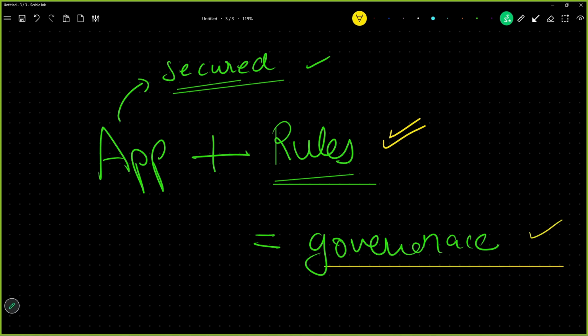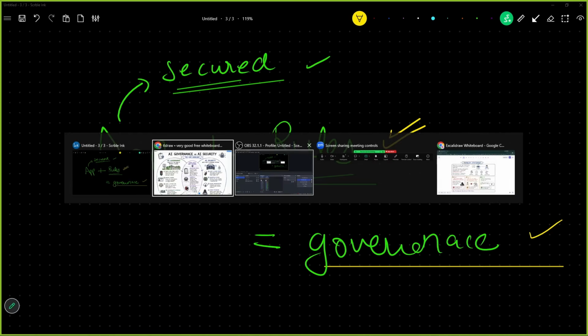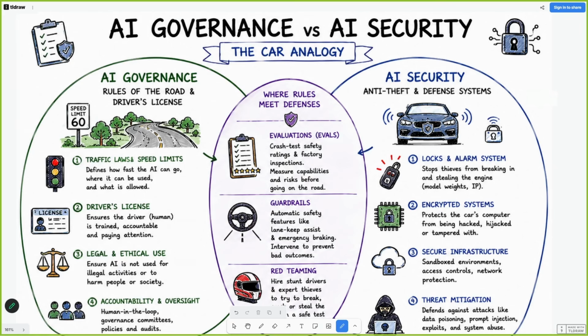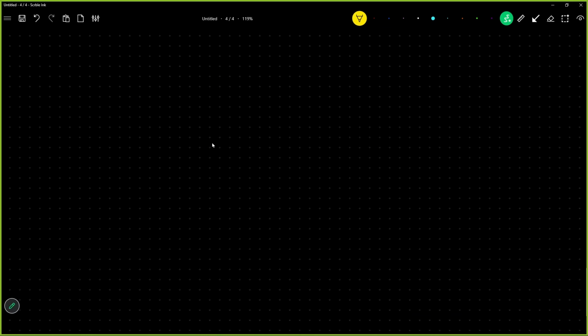Let us quickly understand app and rules with a simple analogy. Every time we learn AI governance, we have a textbook example which is talking about a car. Let us say you are building a car, you are a car manufacturer. Design aesthetics is all one side, but the main selling point of a car is features.